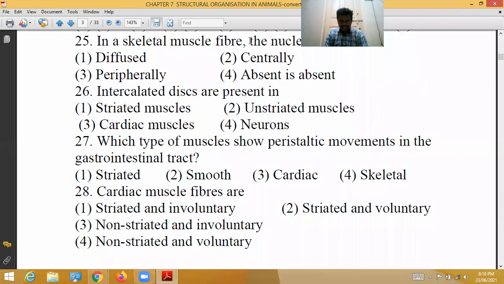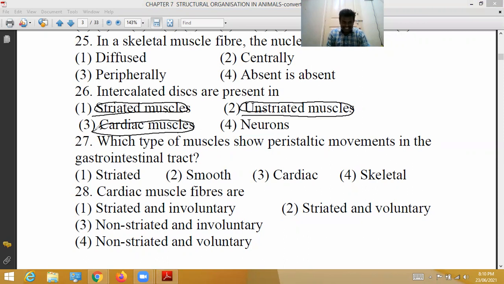Next, 26th question. Intercalated discs are present in which muscles? In striated muscles, intercalated discs are not found. In unstriated muscles also they are not found. In cardiac muscles, yes. Intercalated discs mean two muscle cells are interconnected with each other by intercalated discs. So the third option is correct. In neurons, intercalated discs are absent.